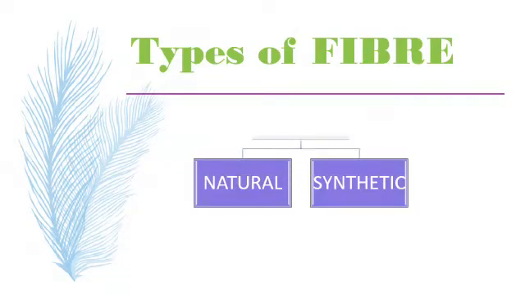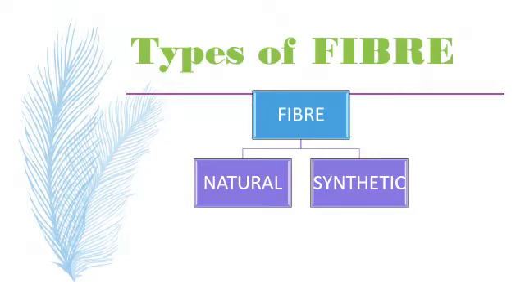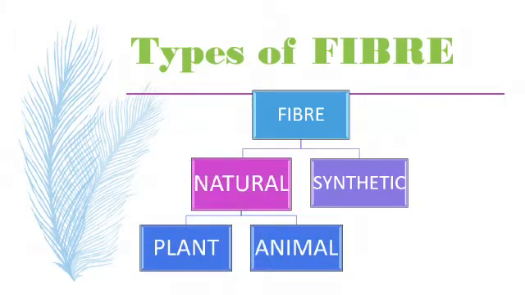What are the different types of fiber? Initially fiber is of two types: one which is obtained naturally, or the synthetic ones that we make man-made. So in natural fibers we have wool, silk, and in synthetic fiber we have nylon. Natural fiber is also divided in two ways: one that is obtained from plants, known as plant fiber, and second that is obtained from animals, which can be taken as animal fiber. Now examples of plant fiber will be cotton, jute, from where we get cotton cloth or jute ropes, and similarly for animals it can be silk cocoon which is processed for getting silk cloth.